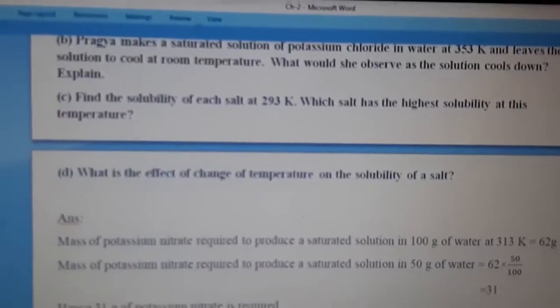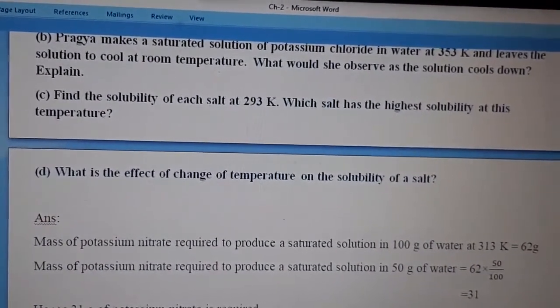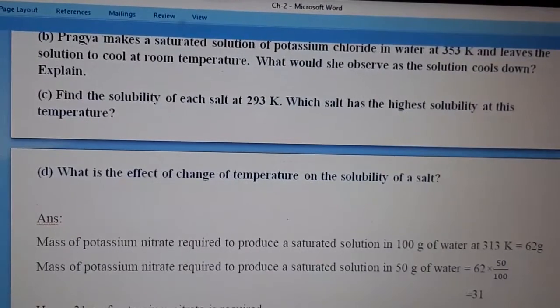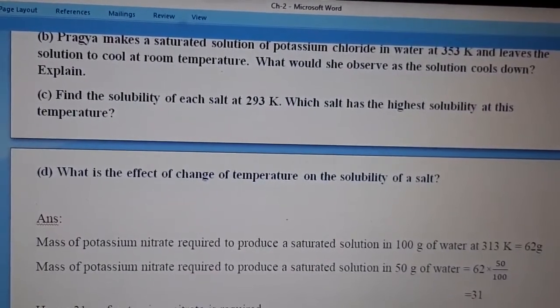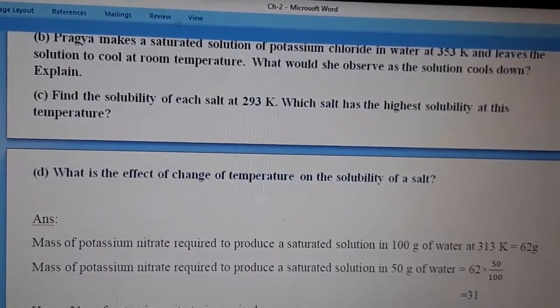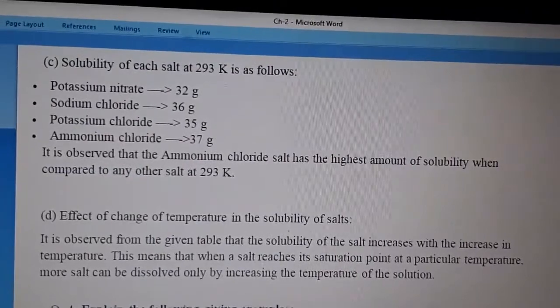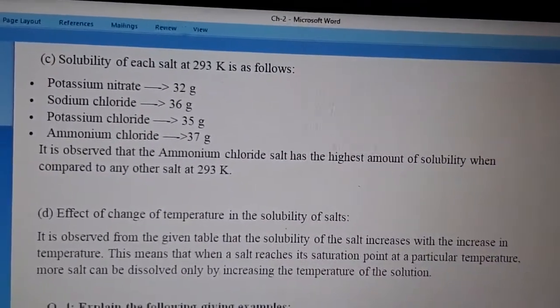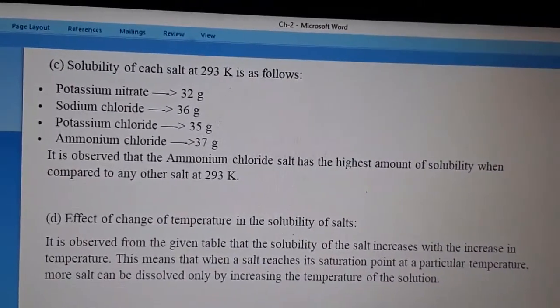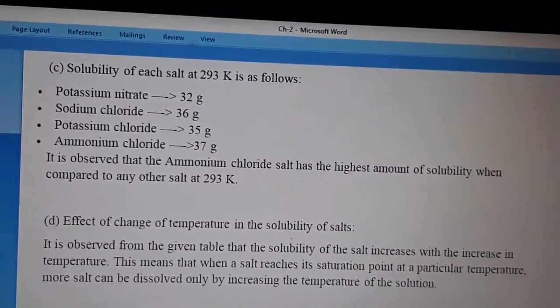Now the last part is: what is the effect of the change of temperature on the solubility of salt? The question is saying that if there is any change in temperature, if we are increasing or decreasing the temperature, what will be that effect on the solubility of salt? So from the given table, it is observed that the solubility of the salt increases with increase in temperature. So as the temperature increases, the solubility of the salt increases.